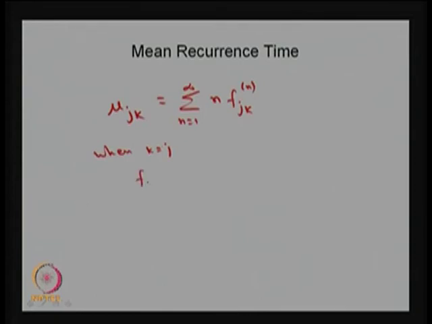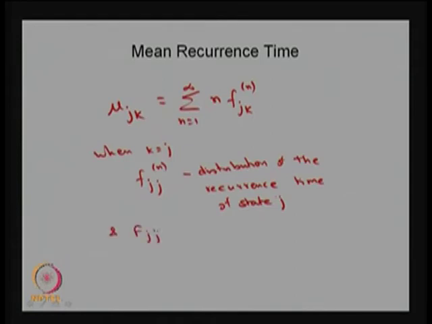So, f j j of n will give the distribution of the recurrence time of the state j, and if f j j equals 1, this corresponding f suffix j j n is going to be the distribution.